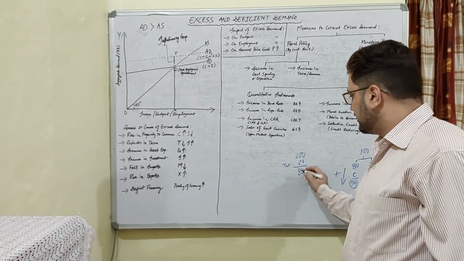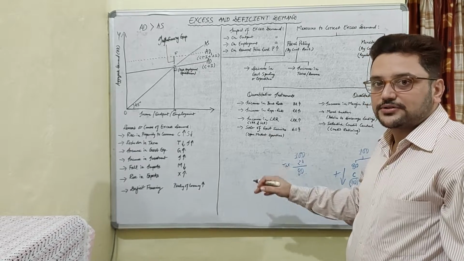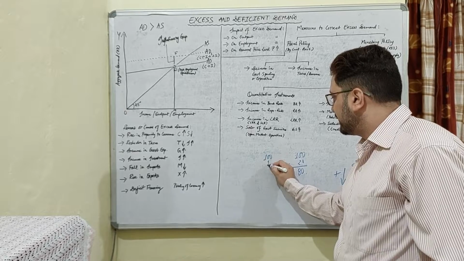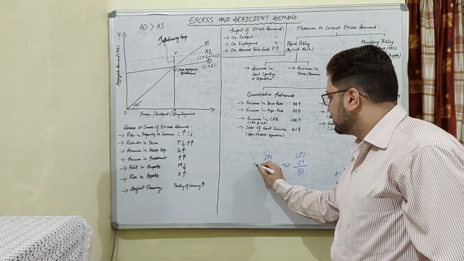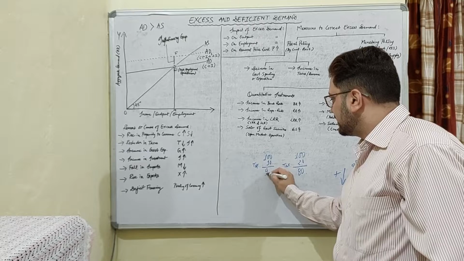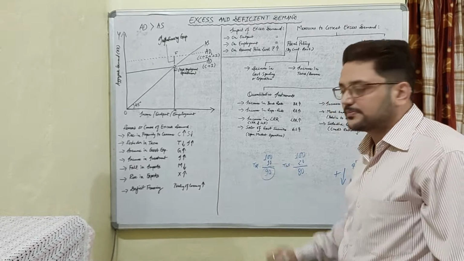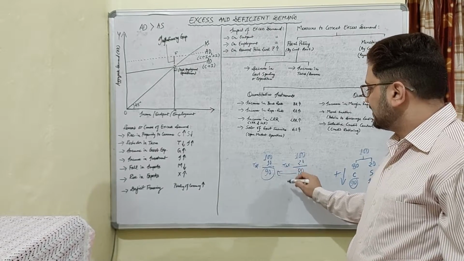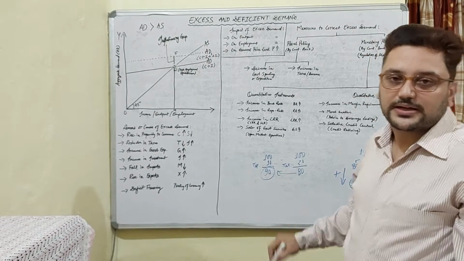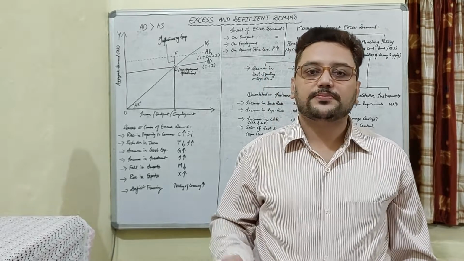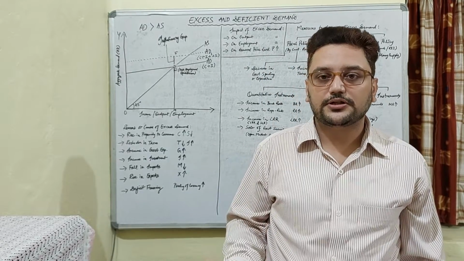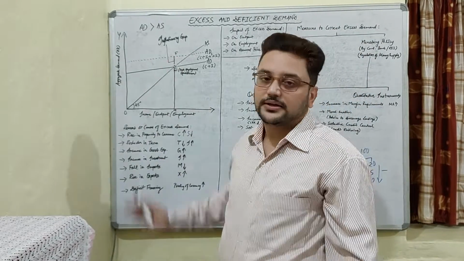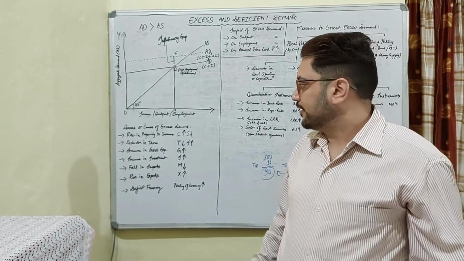Now suppose the government reduces the taxes, so that for earning 100 rupees we have to pay only 10 rupees as tax. So now the income that we can spend is rupees 90. You can see that there is an increase from 80 rupees to 90 rupees. We can spend 10 rupees more, that means we will demand 10 rupees more of goods and services, and again there will be a situation of excess demand in the economy.